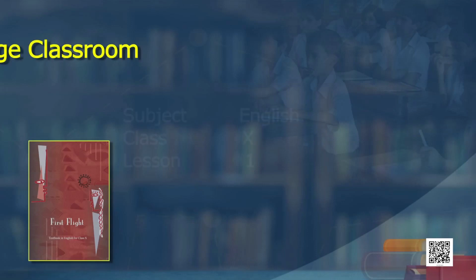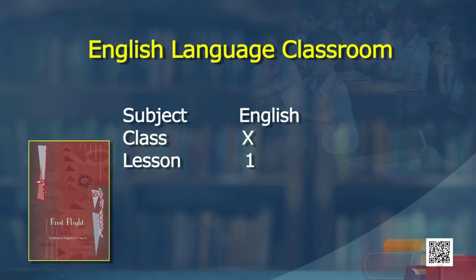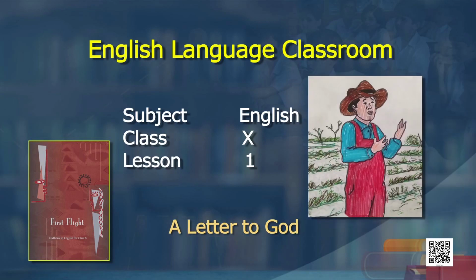Today we will do the first lesson from class 10 textbook, The First Flight. The name of the lesson is A Letter to God. We will discuss the lesson, we will read and understand and do some vocabulary activities. To do this lesson with me is Miss Kriti, and you learners, we will read, we will reread and summarize the lesson and do some activities for understanding, comprehending, then do some vocabulary words, learn some words and phrases. Also, we will learn how to use the negatives for emphasis based on the story.